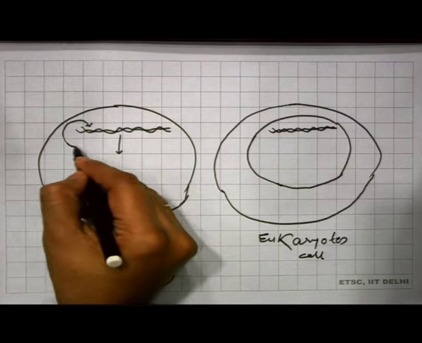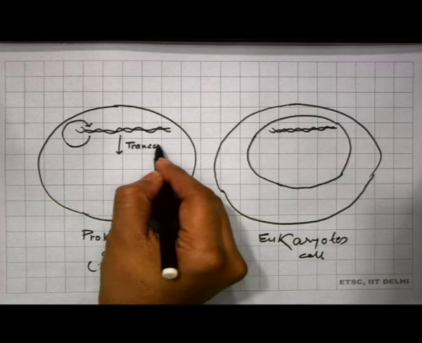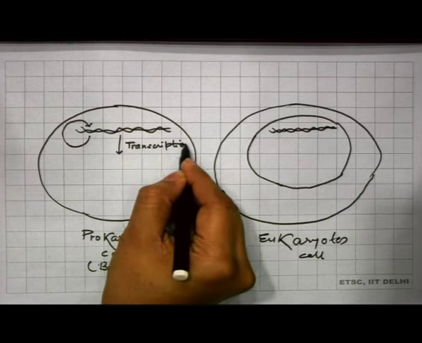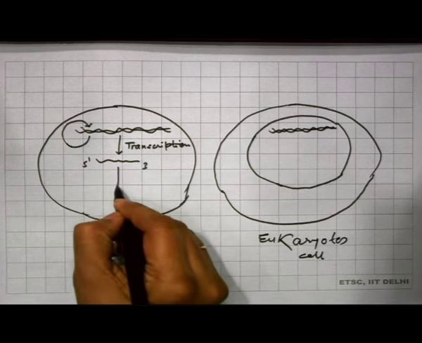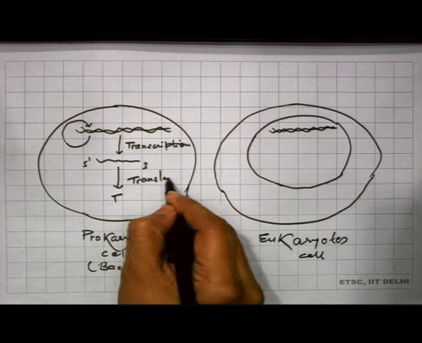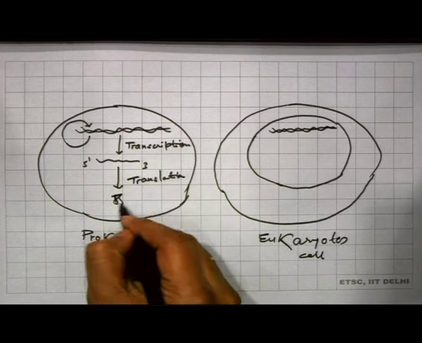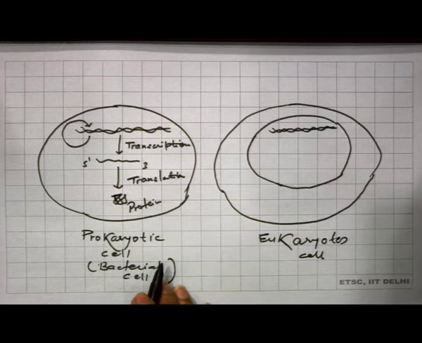So, in case of a prokaryotic cell, replication, transcription, and translation, all these processes occur in the cytoplasm only.